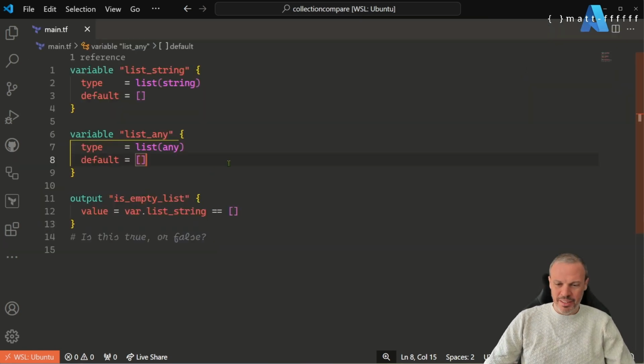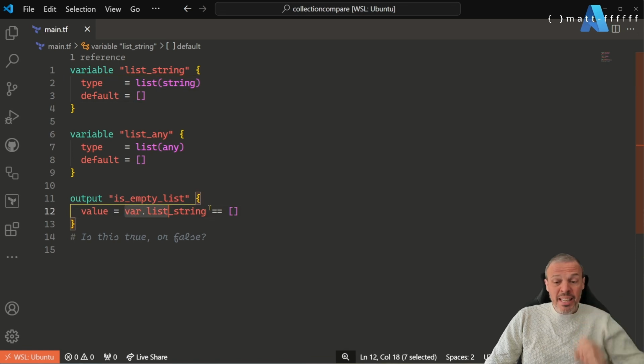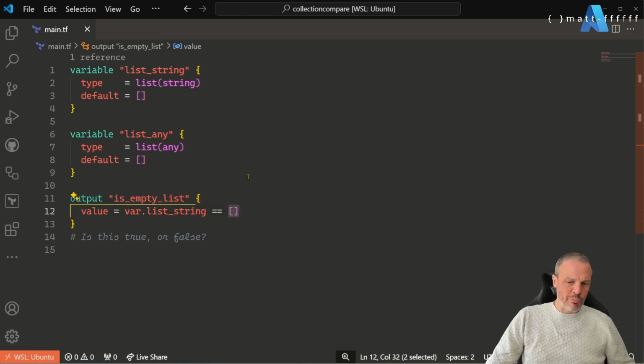So this confused me a little bit as well, and it was thanks to Jared's intuition on the thread I've just been talking about, where he pointed out that actually behind the scenes we're talking about types here. So to add a bit more detail in here, let's look at the type of list_string, and that is an explicit list of string, and the default is that. But when we compare list_string to that, we get false.